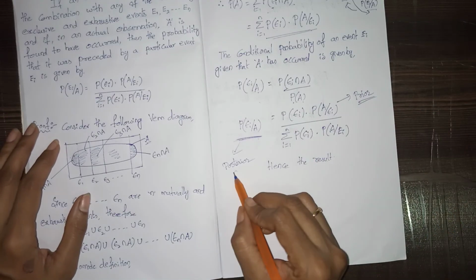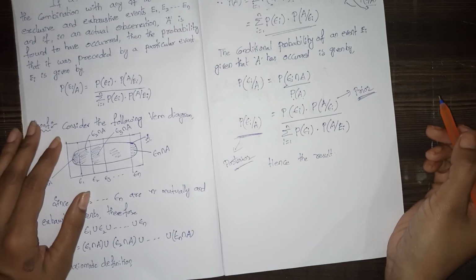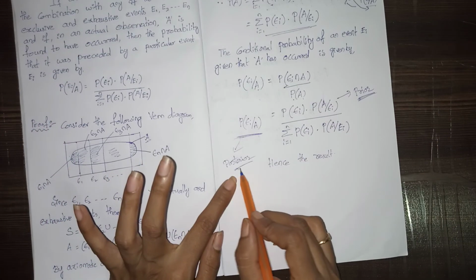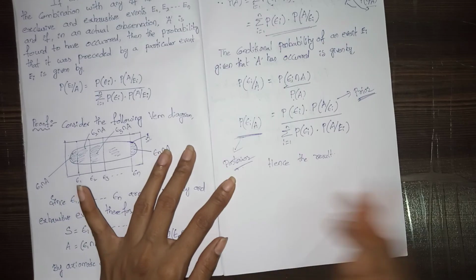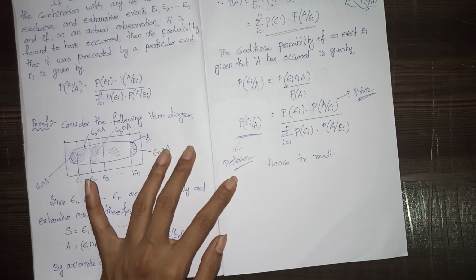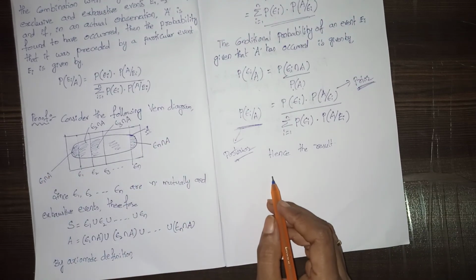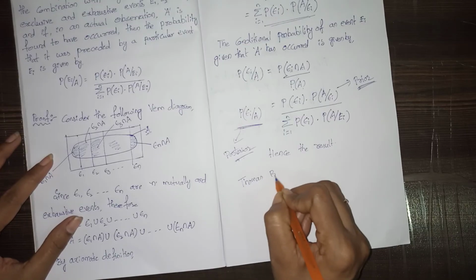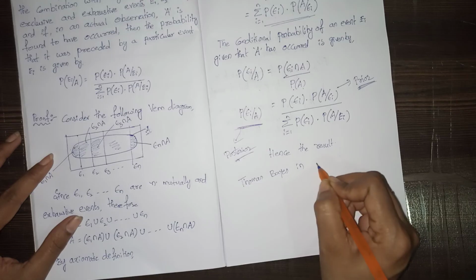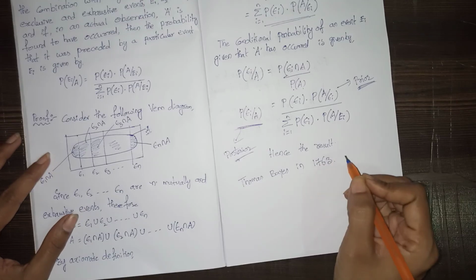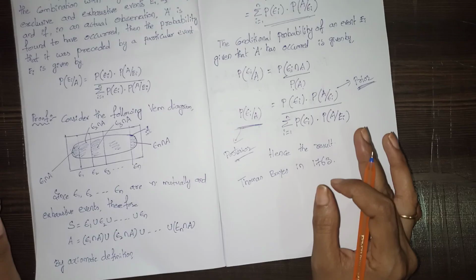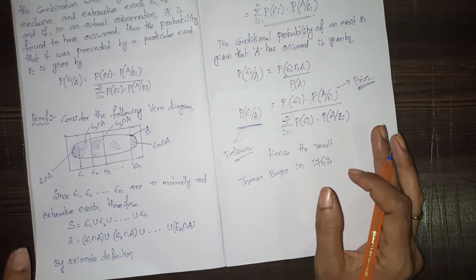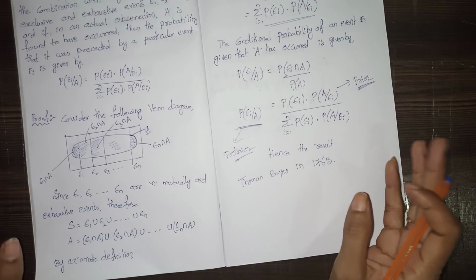Bayes' theorem was introduced by Thomas Bayes in 1763. So Bayes events are also called posterior events or posterior probability. So this is about Bayes' theorem.